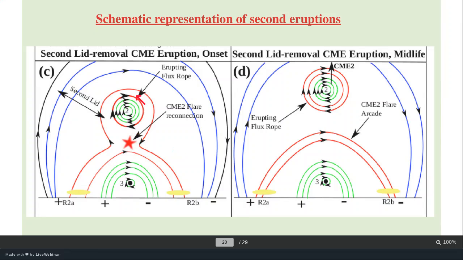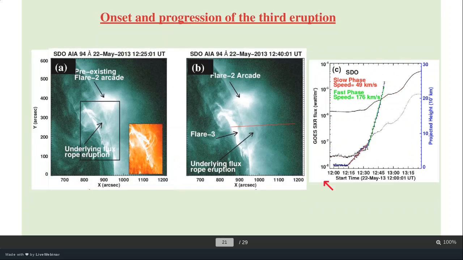So in the second case, what is going on is that the flux rope, after moving out some distance, remains stable, and then it is going to start again. You can see this is flux rope 2. In the initial case, it moved slightly upward but remained still there. In the second stage, it goes upward, giving the second CME and the flare arcade. Here you can see the flare ribbons. Now we have one flux rope left here. So let's see what happened in the third eruption.